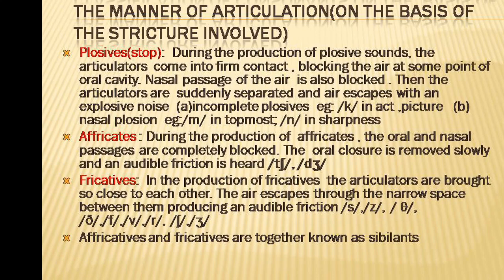And now we can see the manner of articulation, or the basis of the stricture involved. Stricture means the passage of air: how the air is blocked or how the air is released during the production of various speech sounds.